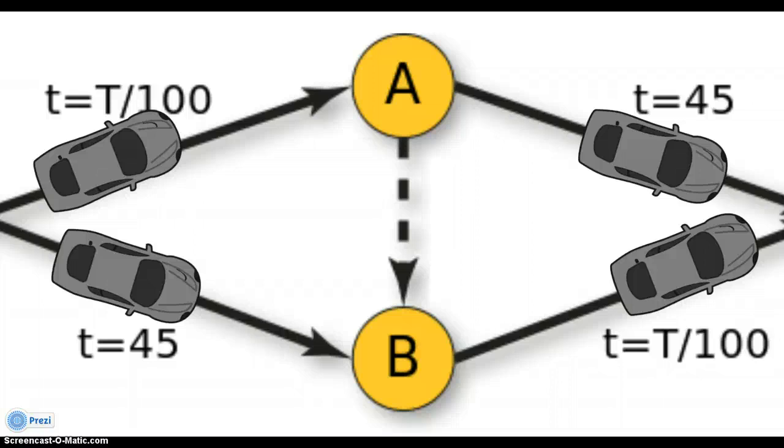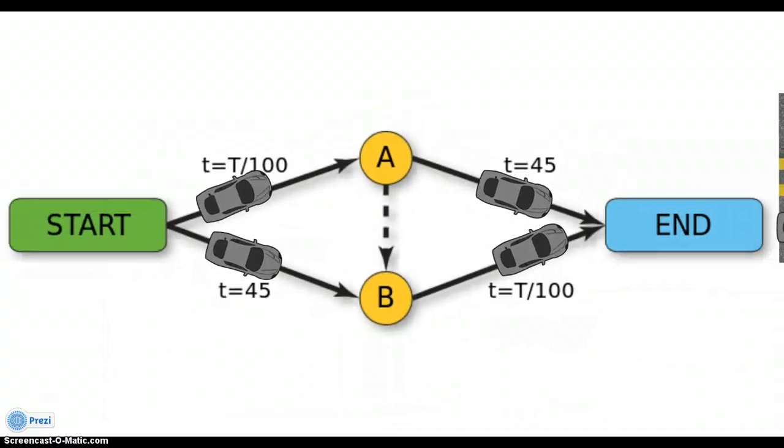Bottom half, route B, on the left hand side, t equals a standard set 45 minutes. But on the right side, the right half of route B is going to be t equals capital T divided by 100, which again is going to be 40. For this example, we're going to imagine that there is no route between A and B, and only options A and B are available. So here you can see cars can only go two routes, and both routes equal 85 minutes total from start to end. This is what we like to think of as Nash equilibrium.